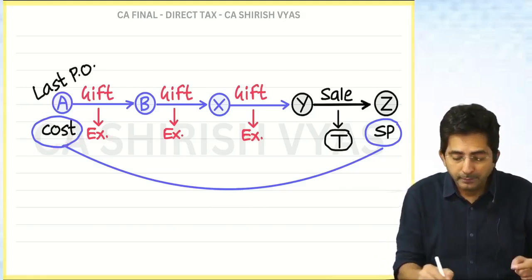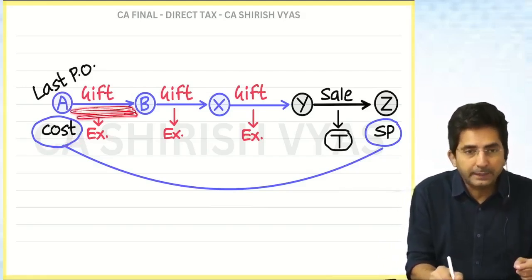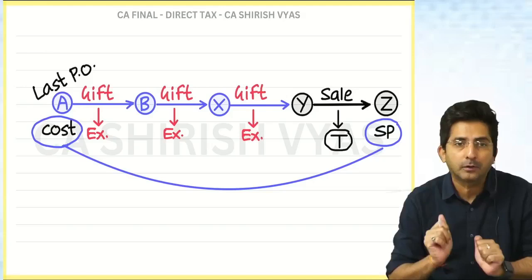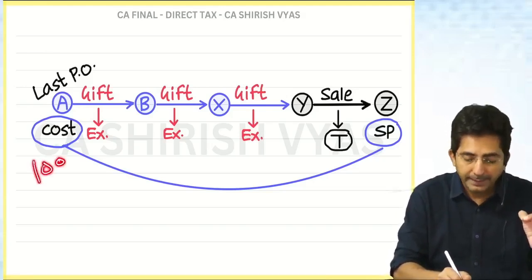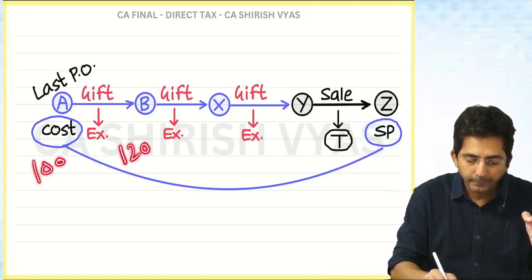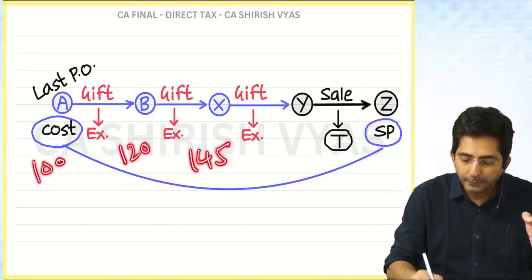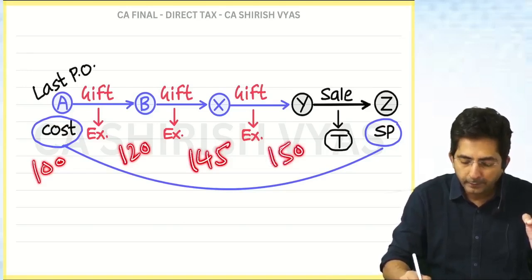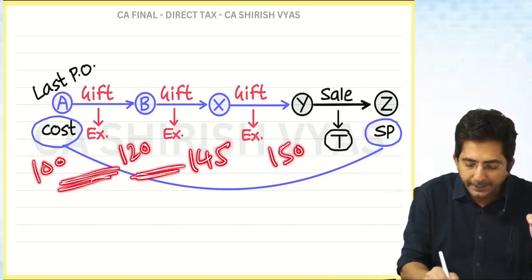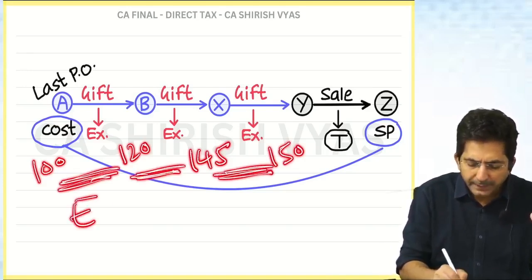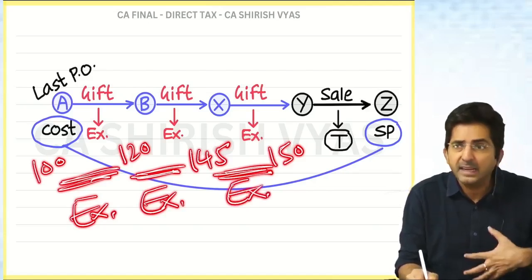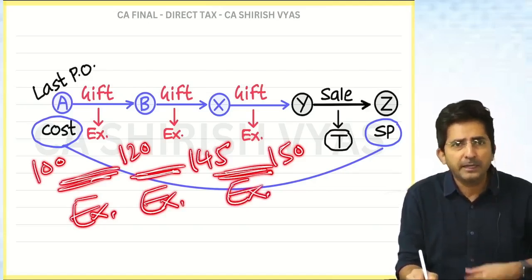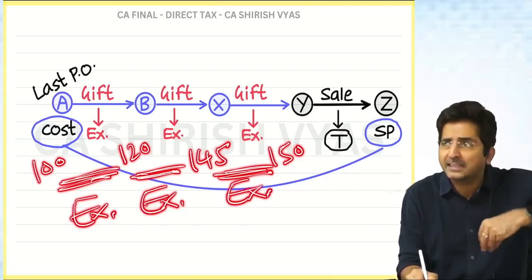Because whenever there was gifting, every time the asset was appreciating. Originally the asset was 100. Then it appreciated to 120, then to 145, then to 150. Every time it appreciated, it was being exempt. So the government is hungry now, because the government did not get the food of tax.